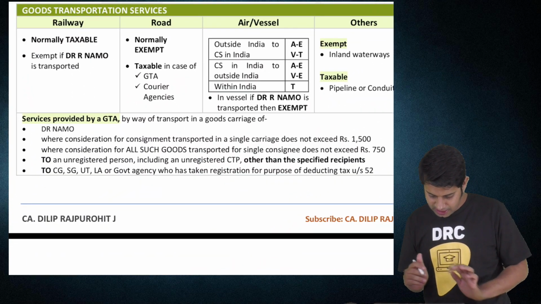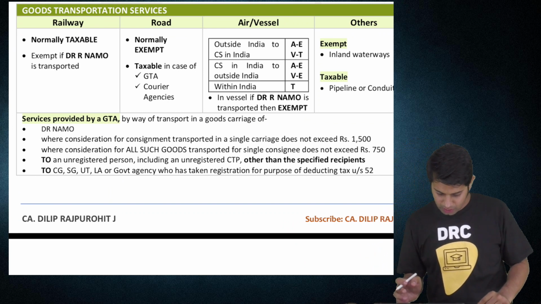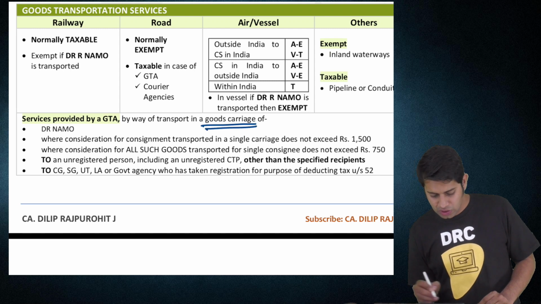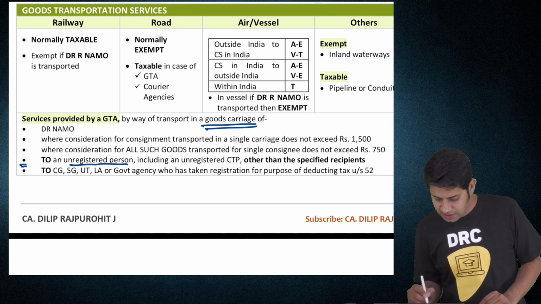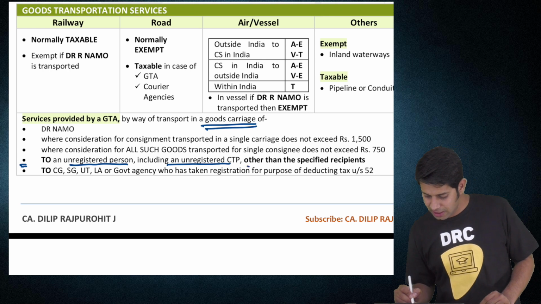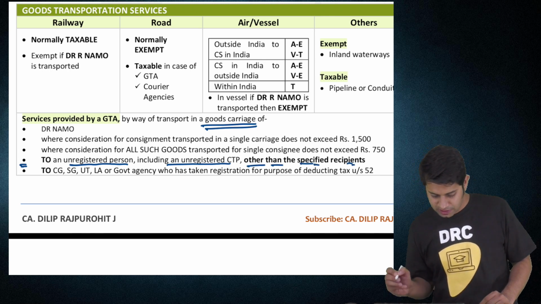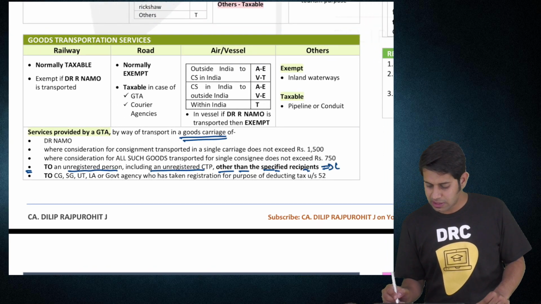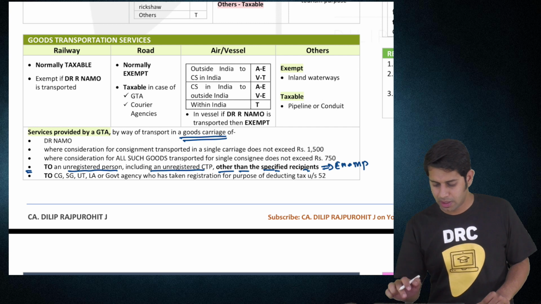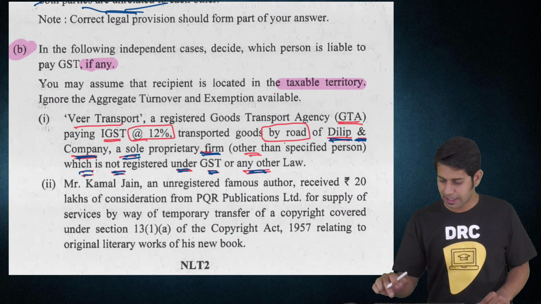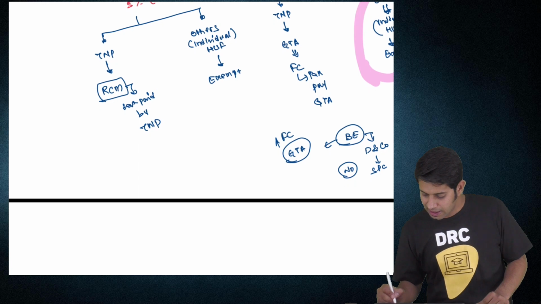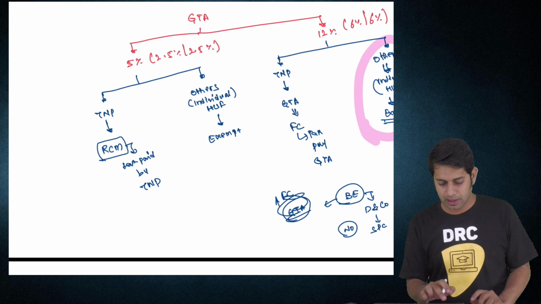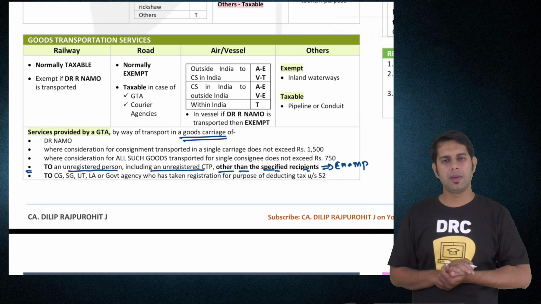Services provided by GTA by way of goods carriage to an unregistered person, including an unregistered casual taxable person, other than the specified person. Okay, just a second. This will be exempt. In the present case, I'm changing my answer. Sorry. What is the answer, sir? The answer is no tax is liable to be paid. Why? It is exempt by way of notification number 12/2017.